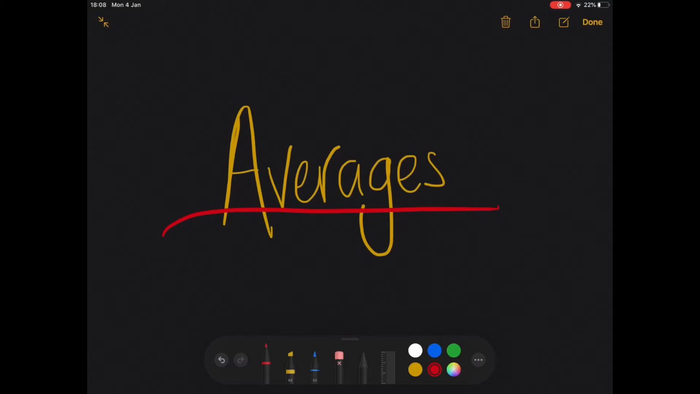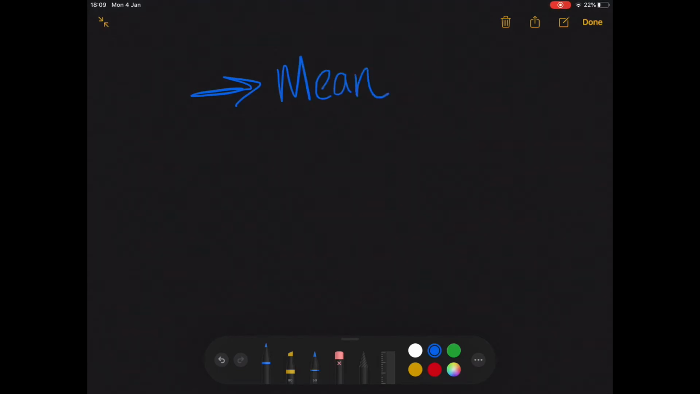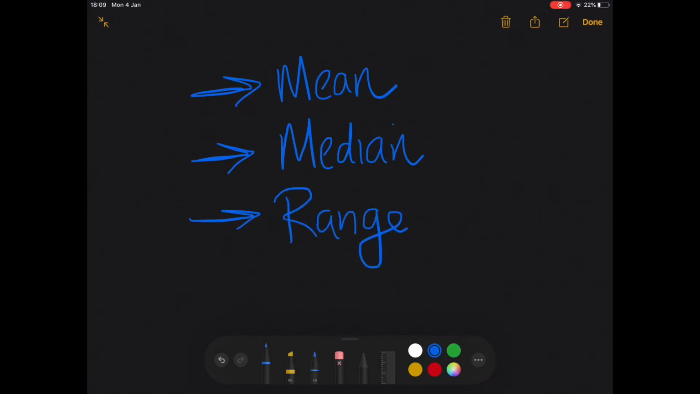What are averages? Now, when we're talking about averages, there are 4 different words that you're going to come across. The first word is the mean. And no, that's not me being mean because I'm making you learn averages. The next one that you might hear is the median. Next, we'll be looking at range, and then we'll be looking at mode.